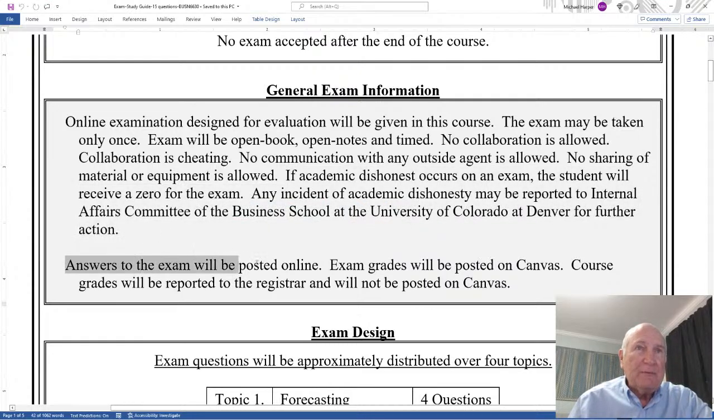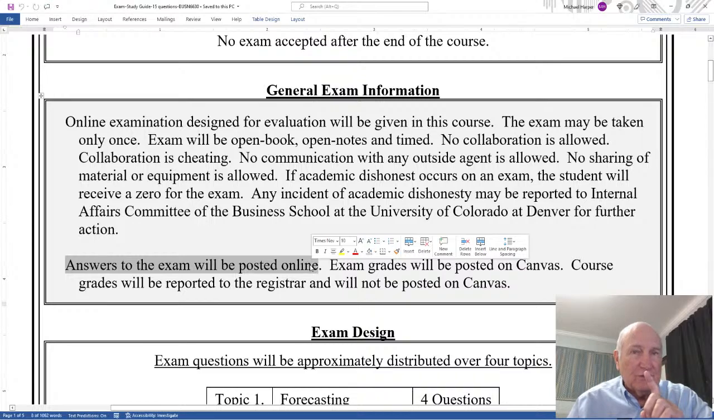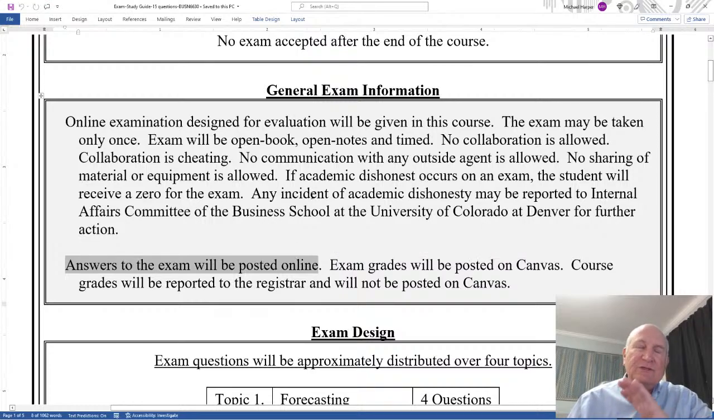Answers to the exam will be posted online. Exam grades will be posted on Canvas. Course grades will be reported to the registrar and will not be posted on Canvas. Now this is in general. Answers to the exam will be posted online in general, but sometimes I may not post them till after the course is over. It depends on the course and the section and what section we're in.